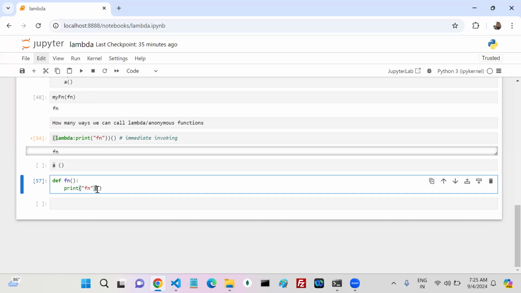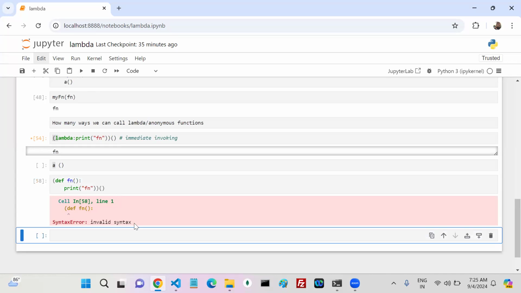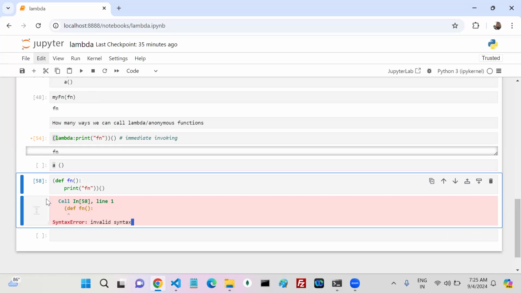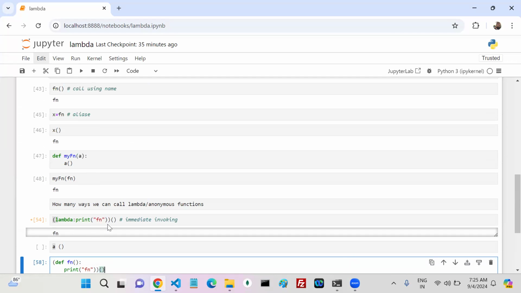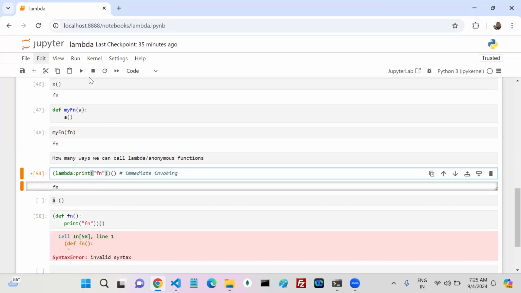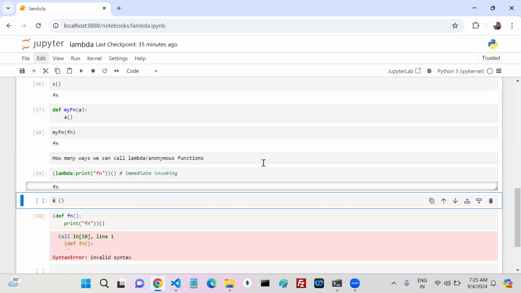Immediate invoking is possible or not possible for named functions? Not possible, right? So immediate invoking is possible only for lambda functions. Agreed, everyone? This is one way of calling.